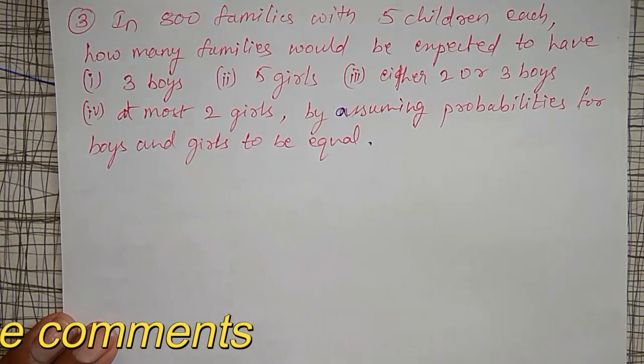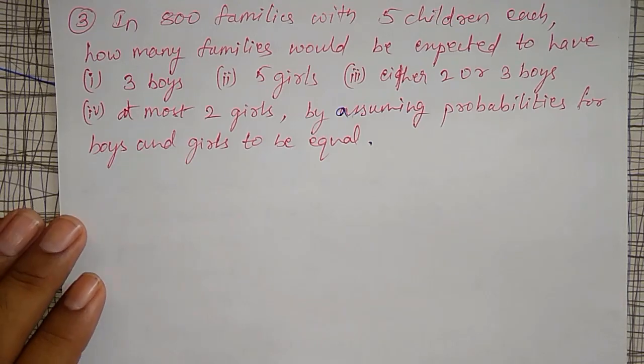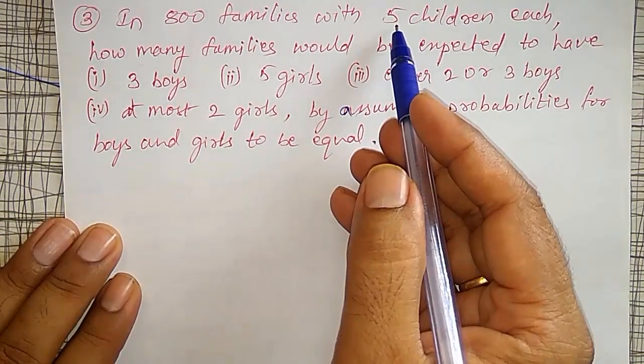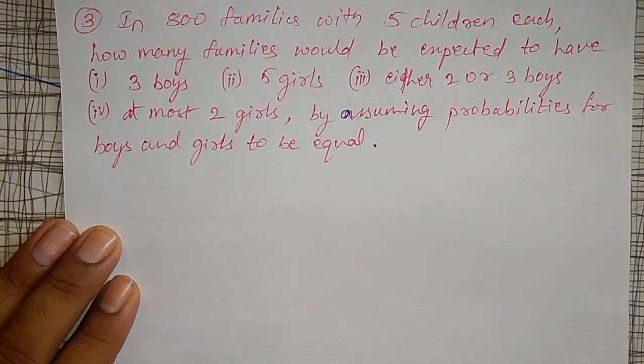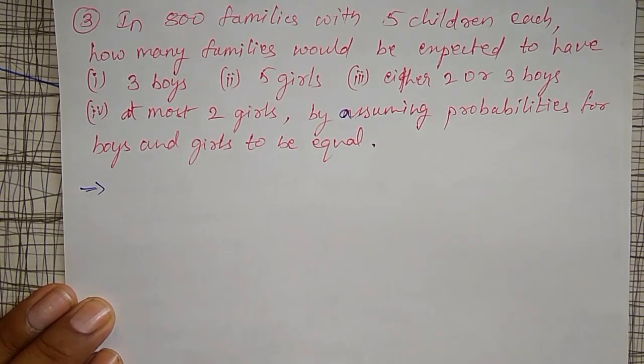Here, total 800 families are there. Each family of that 800 is having 5 children. Therefore, first I have to consider one family, discuss that probability, and then multiply by 800.